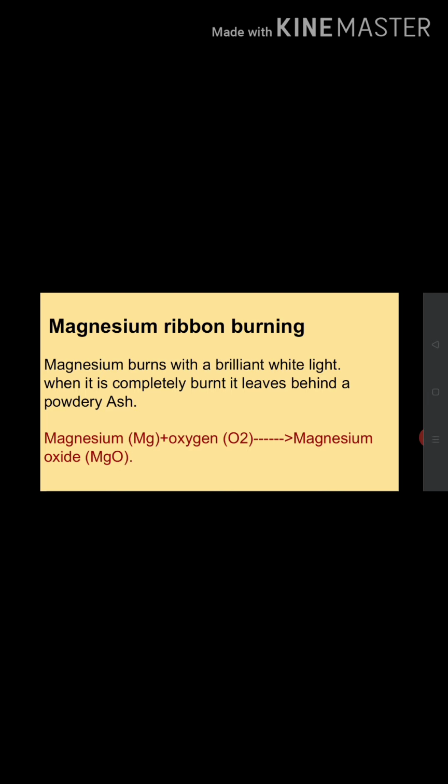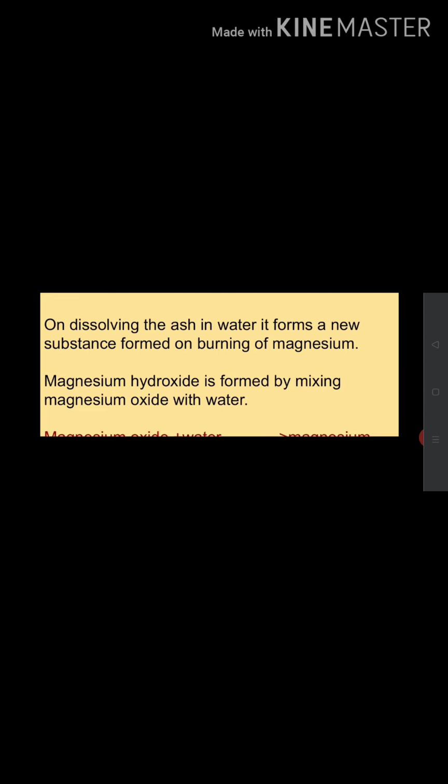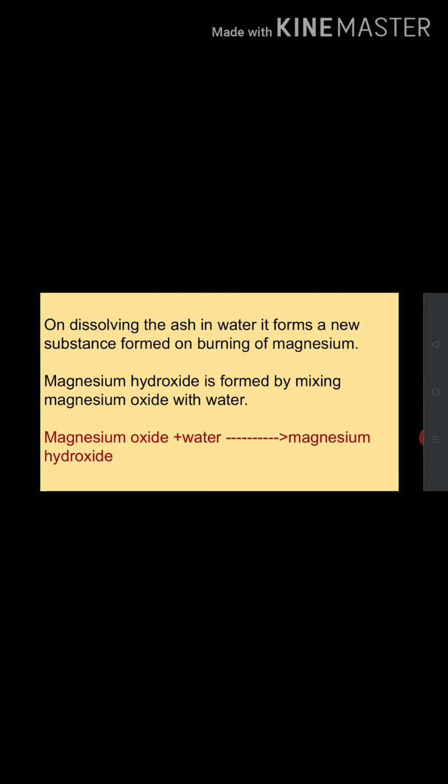Burning of magnesium produces magnesium oxide. This magnesium oxide is basic in nature. When this magnesium oxide, the ash, reacts with water, it forms another new substance, magnesium hydroxide.